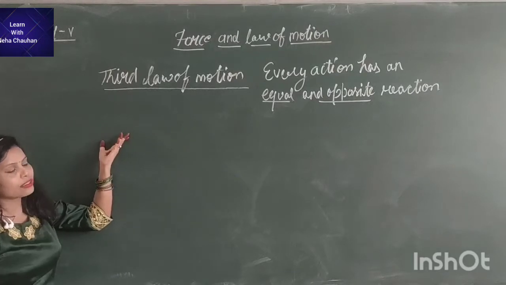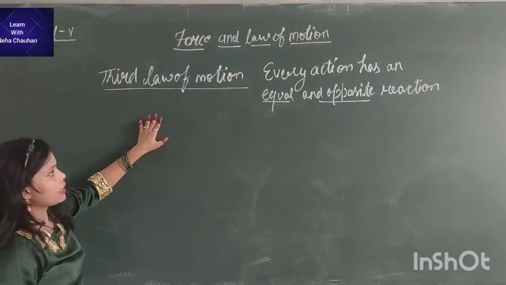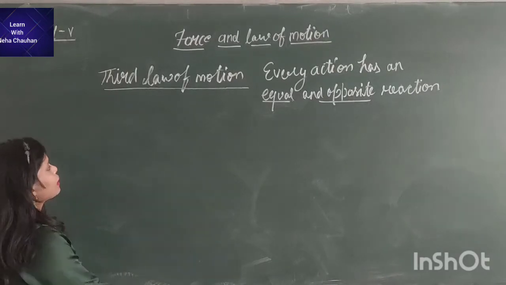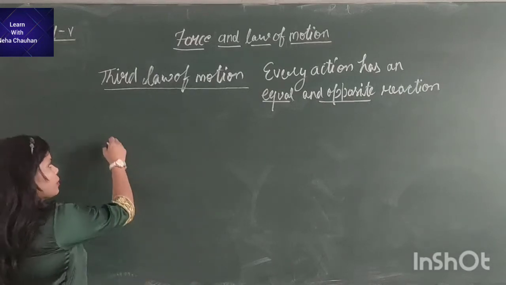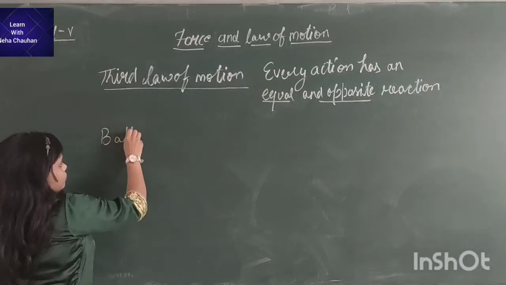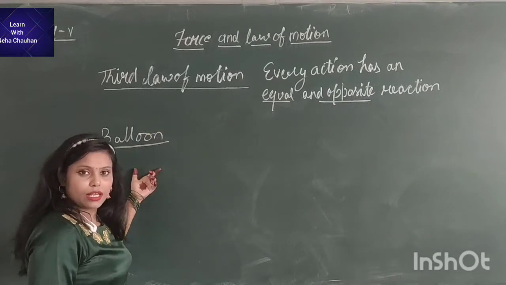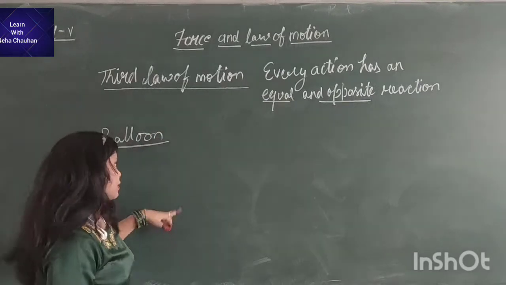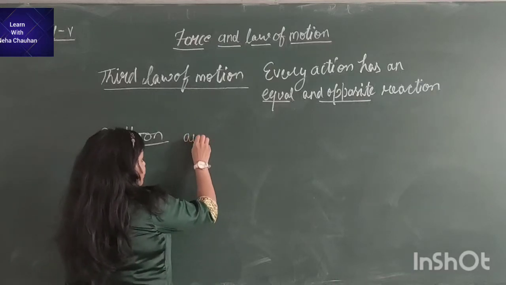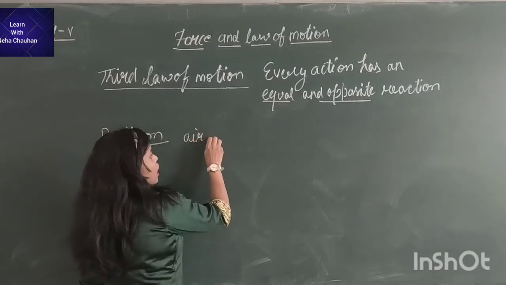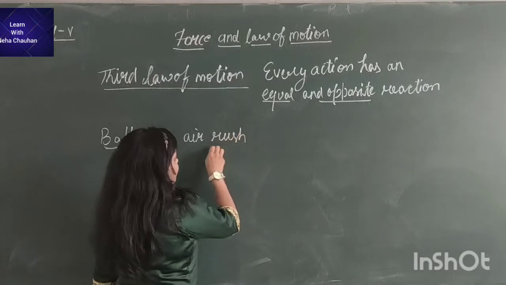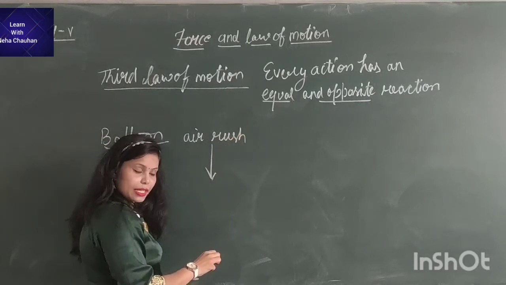Let's understand this with an example. Have you seen an inflated balloon? If the balloon is left open from one side, the air in the balloon rushes downward, right?